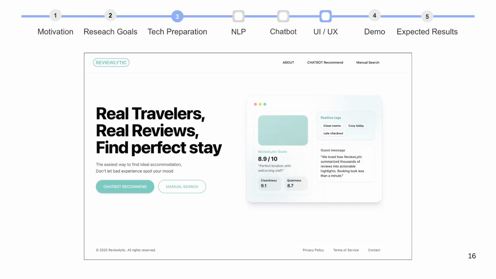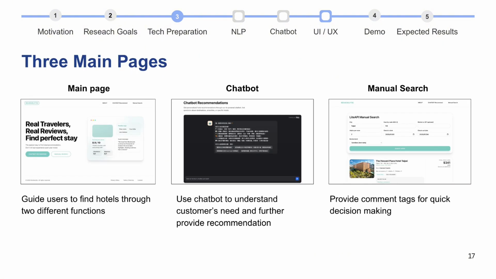Hello, my name is Tony, and now I'm going to talk about the UI UX design of our platform, Reviewalytic. So when you first get into our website, you can see the main page, and there are two clear buttons that can lead you directly to the chatbot and manual search. So these are two snapshots of what the chatbot and manual search look like. And later on, I'll give you a live demo of our platform.